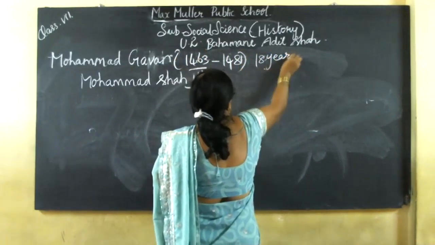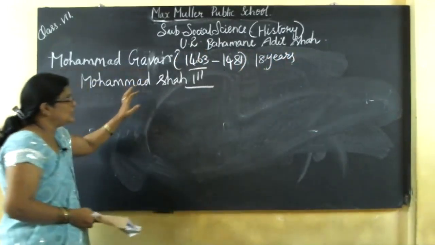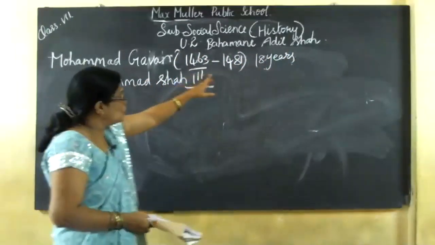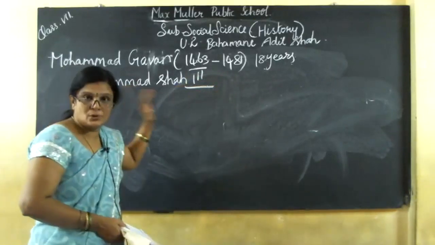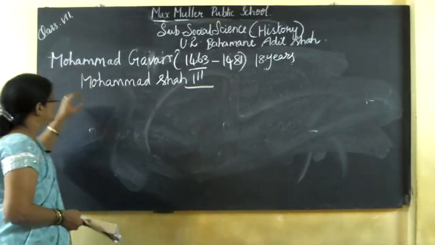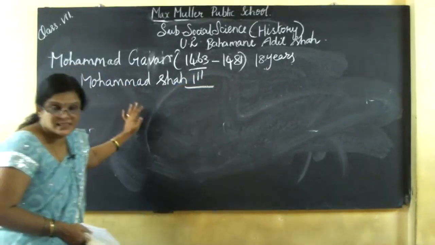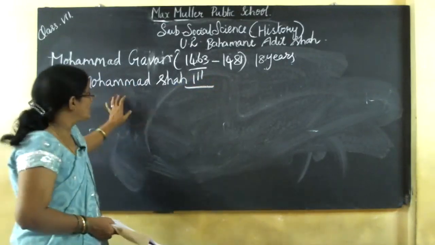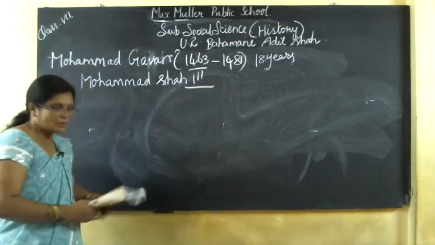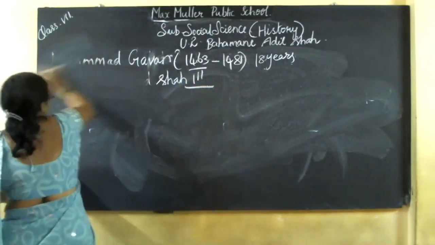All the credits in the Bahmani dynasty go to Muhammad Gawan. He also worked as a prime minister under Muhammad Shah III. So this is about Muhammad Gawan.